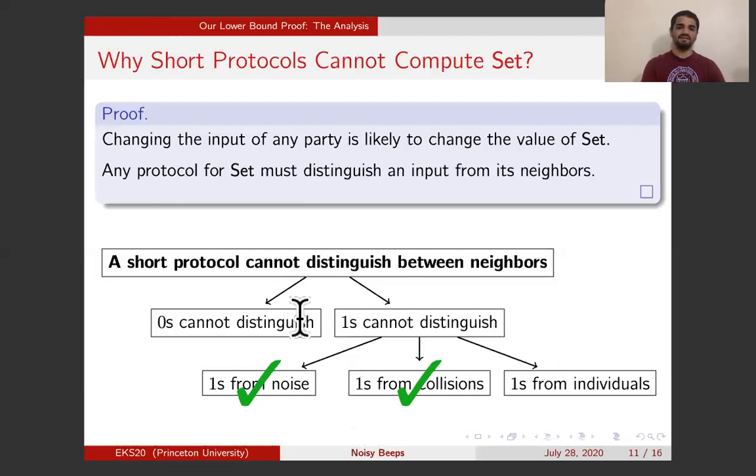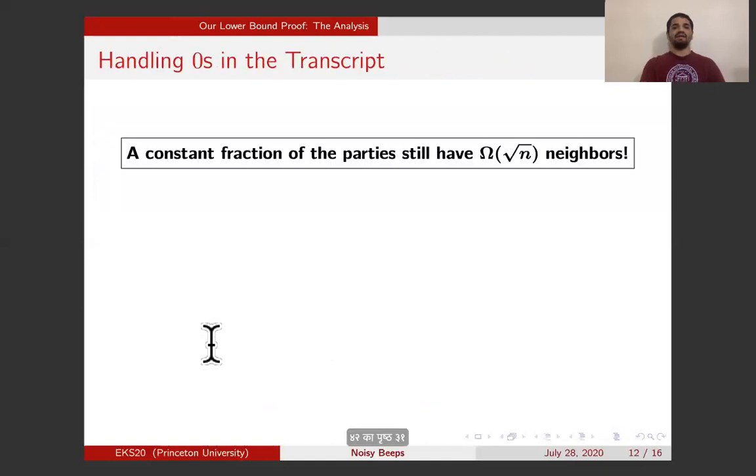Now I have the 2 harder cases, for the zeros and the ones that are from individuals. Let's go over these. First, I'll go over the 0 case. The high-level claim that I want to show in the 0 case is that even after you have considered all the zeros in the protocol, there is still a constant fraction of the parties, and for each party in this constant fraction, you still have root n neighbors that you haven't ruled out. Initially, you had n parties and n neighbors for each party. Now you have a constant fraction less, which doesn't really matter, it only affects the constants. But now you have root n neighbors at least for each of these constant fraction of the parties.